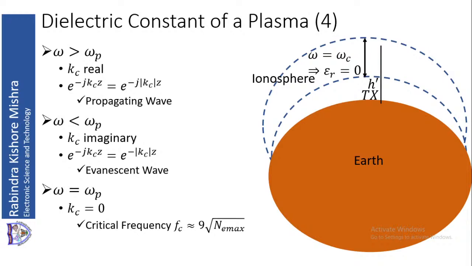So it gets reflected back to the earth. The point from where it comes back is called the reflection point of the ionosphere, and the height up to which it goes is called the virtual height, or h dash. So this is all about the dielectric constant of the plasma or ionospheric region.